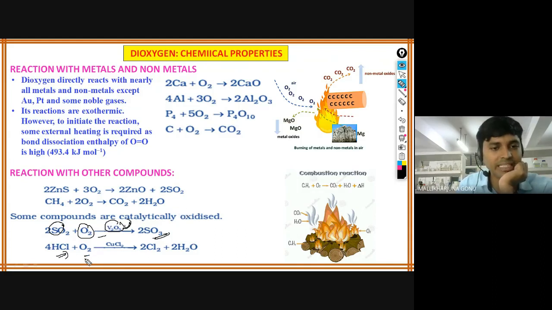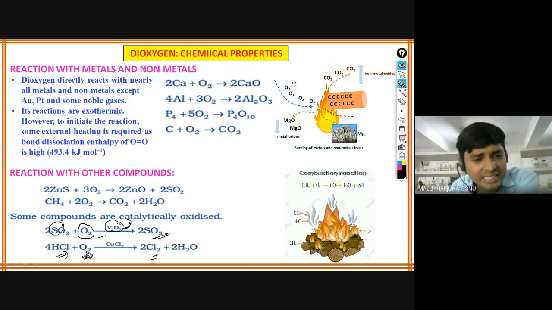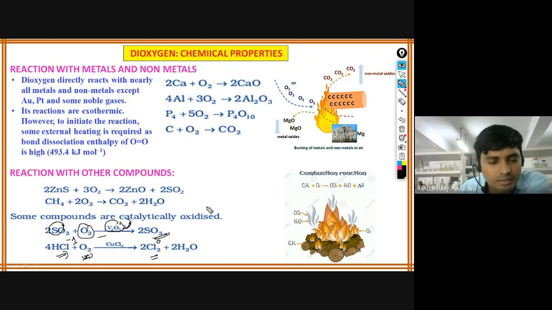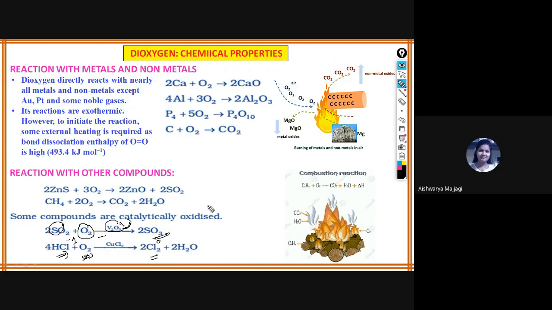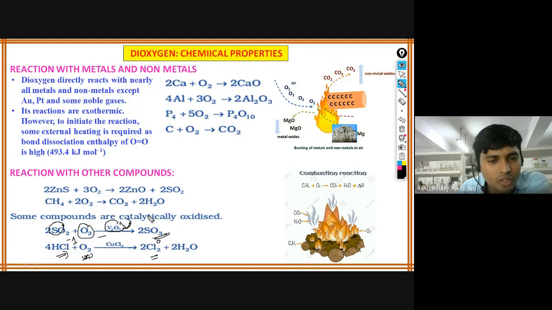Then next one, HCl when it reacts with oxygen, chlorine gets oxidized. So 12. What is the time now? 12. Okay. Chlorine gets oxidized to Cl2. Oxygen is a good oxidizing agent. Cl, what is the oxidation state number? Cl is -1. Here Cl2 means 0. So Cl from minus 1 to 0 means the number is increasing or decreasing, Aishwarya? Minus 1 to 0. Decreasing, sir. Decreasing.